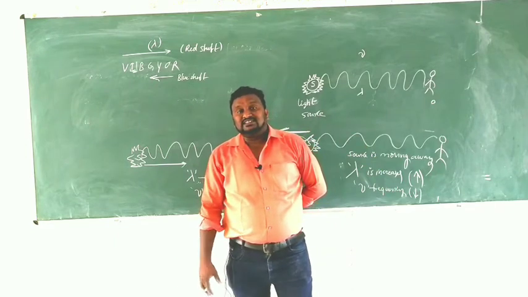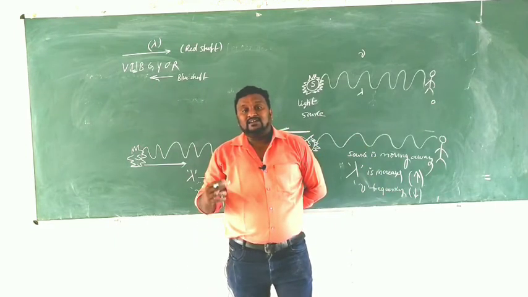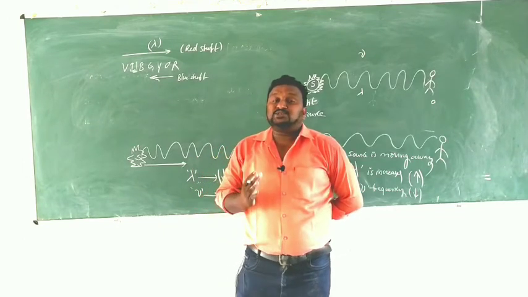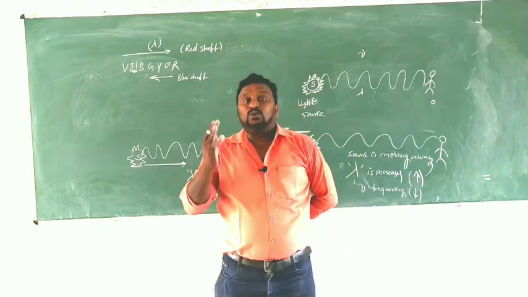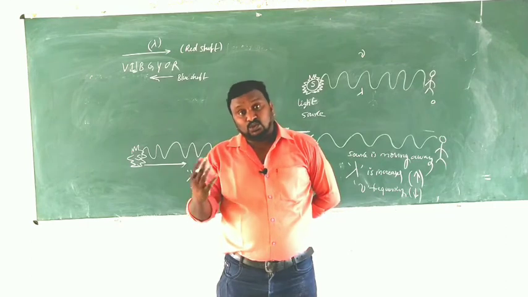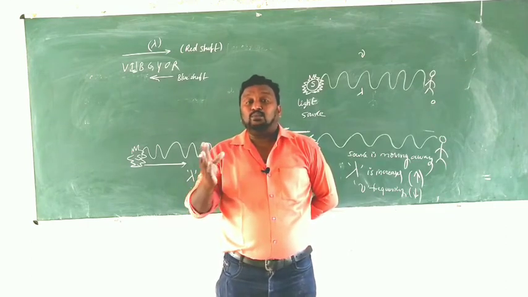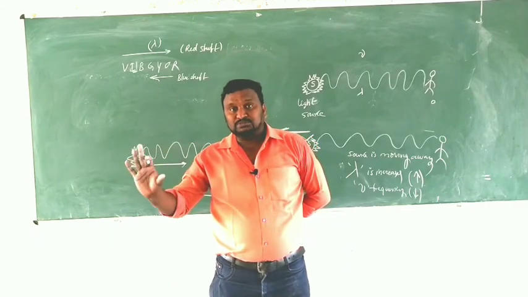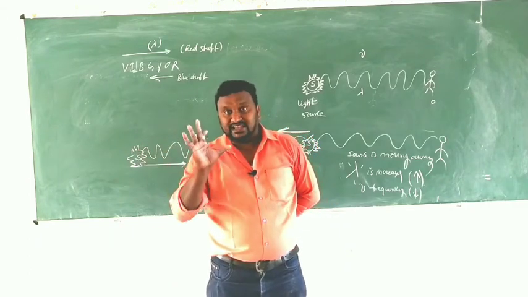So children, this is about the Doppler effect, red shift and blue shift. What is the Doppler effect? The apparent change in frequency of light when the source and observer are in relative motion. To explain the blue shift and red shift, we considered one example.